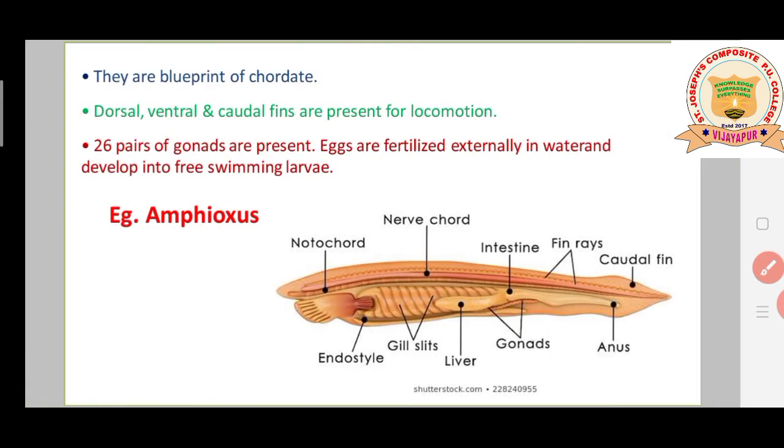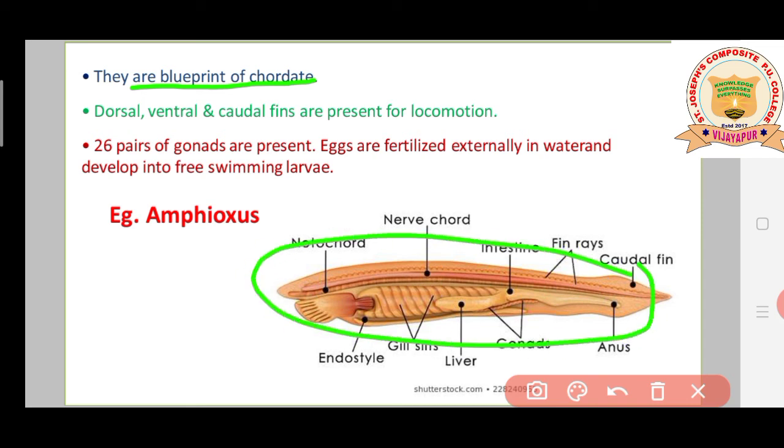Let's see the next characteristic here. Usually they are the blueprint of chordate, students. Blueprint of chordate indicates what? They exactly resemble the chordates. It means they are chordates only. They are the group of animals which look like the example I gave while discussing the chordata characteristics. Likewise, it looks the same, and that's the reason it is going to be considered as the blueprint.